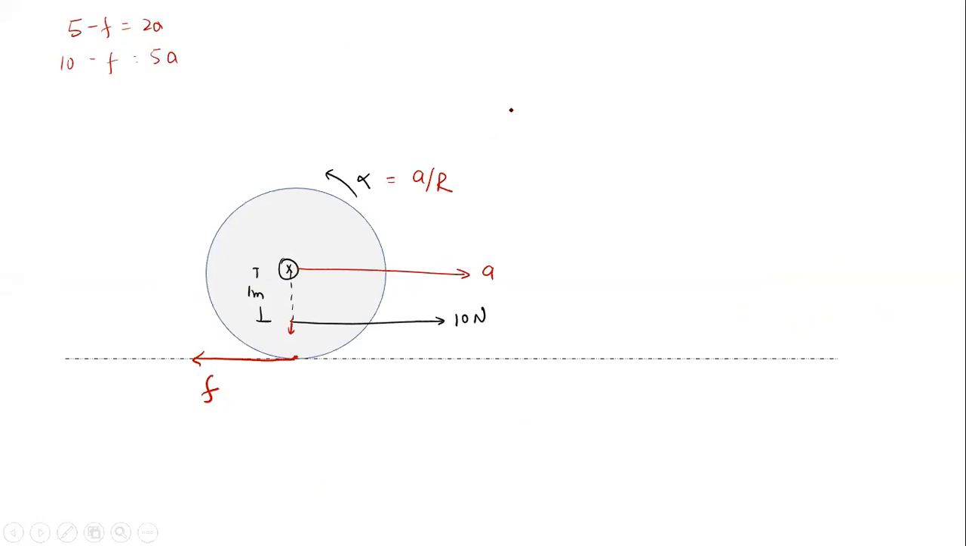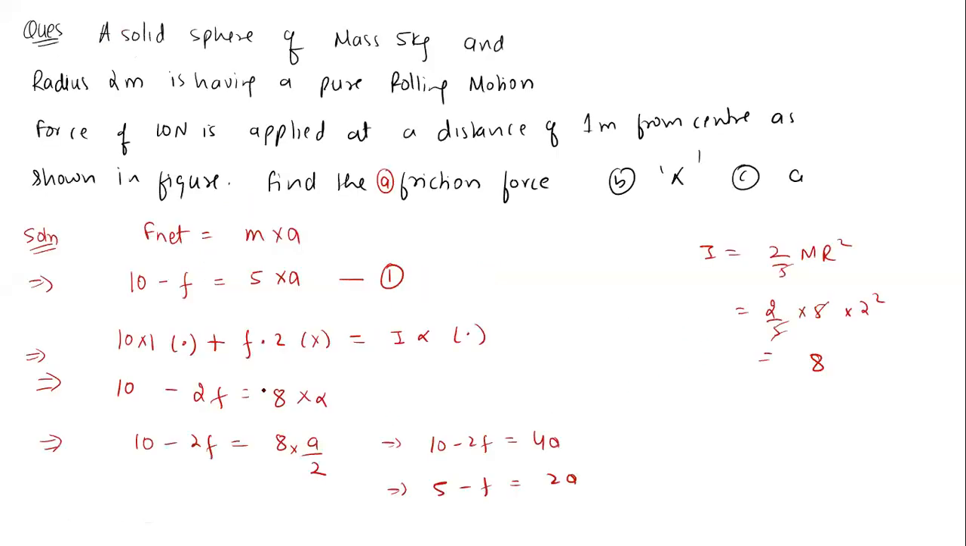Cross is taken positive only, right? No, I have taken negative for cross. See, minus 2F. Cross is negative, dot is positive.